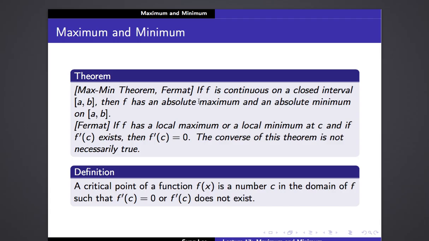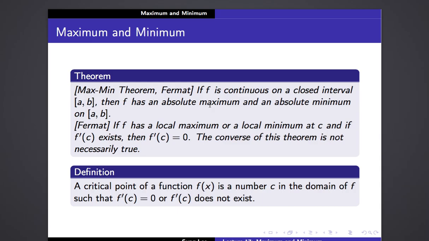But this theorem, which is called the max-min theorem, is due to the French mathematician Fermat. What it says is the following: if f is continuous on a closed interval, that's very important, not just continuous, but continuous on a closed interval [a, b], then it is guaranteed that f has an absolute maximum and an absolute minimum on that closed interval [a, b].